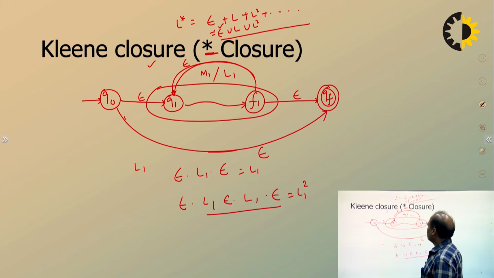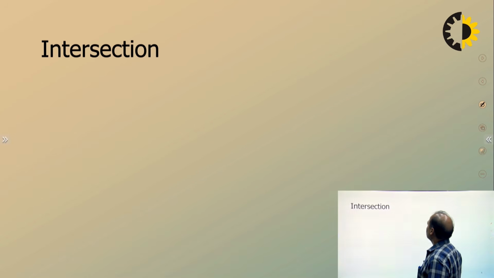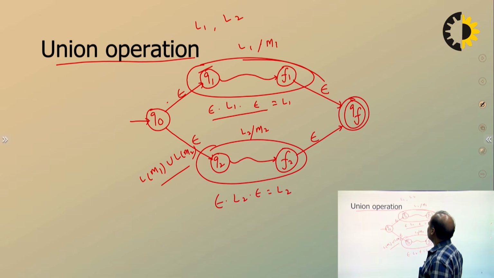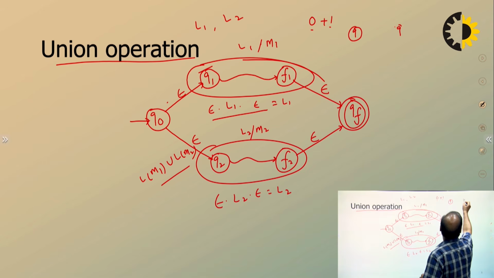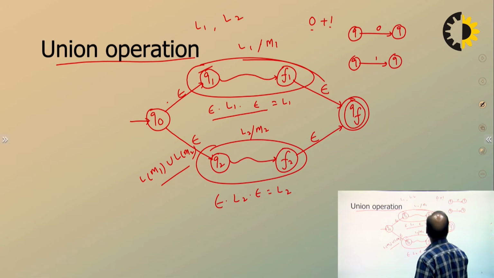It is very simple. So let's have another example. If you want to make a machine for 0 plus 1, it's very simple to construct a machine by using this method. See, this is a machine which is accepting 0, and this is a machine which is accepting 1.